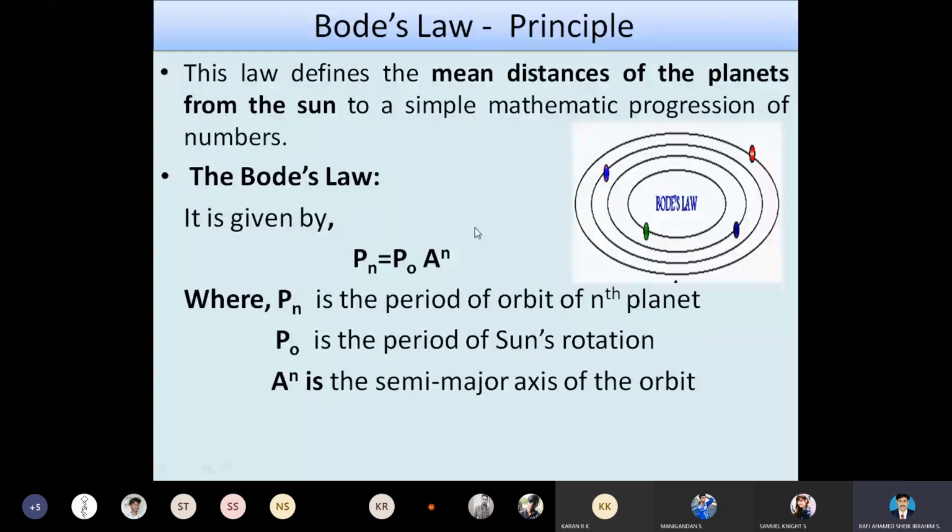So Bode's law states that the mean distance of the planets from the sun is given by Pn = Po × An, where Pn is the period of orbit of the nth planet, Po is the period of the sun's rotation, and An is the semi-major axis of the orbit. This is an important formula in this unit.